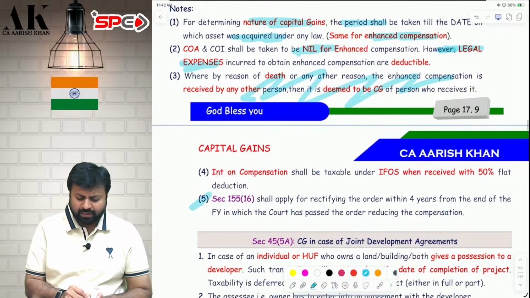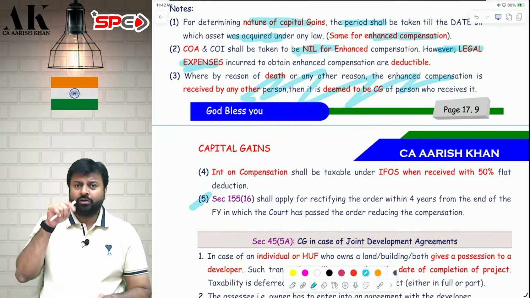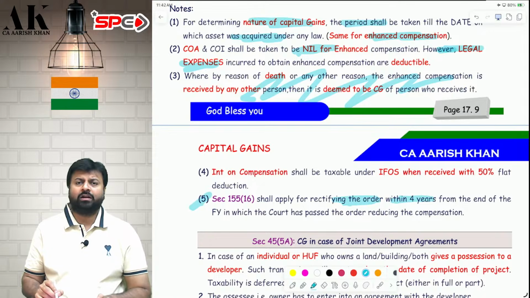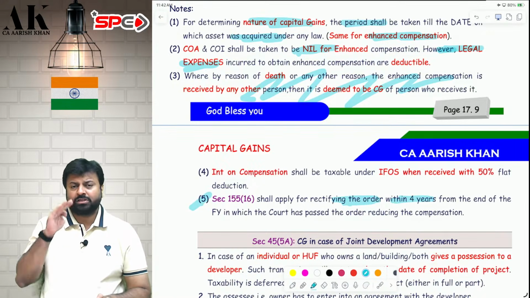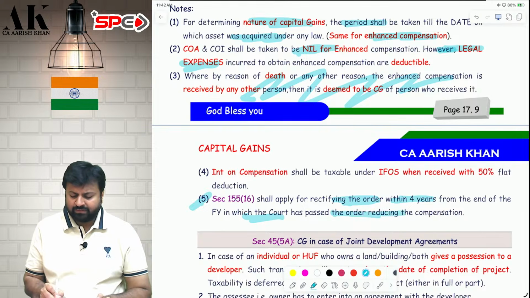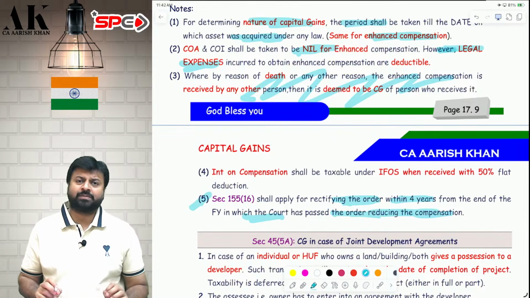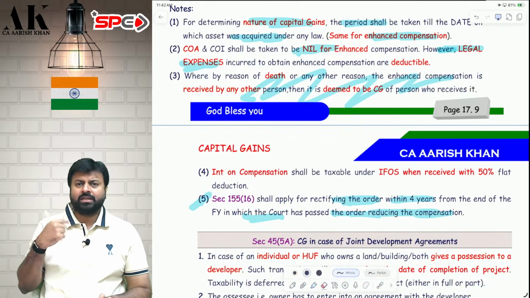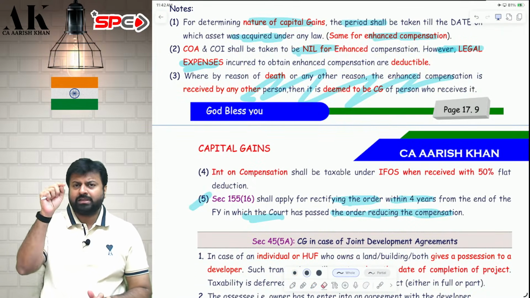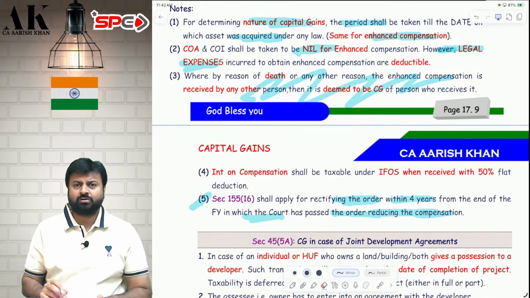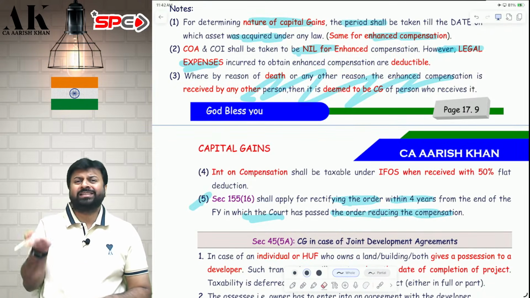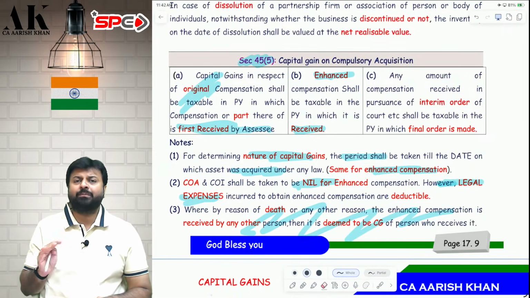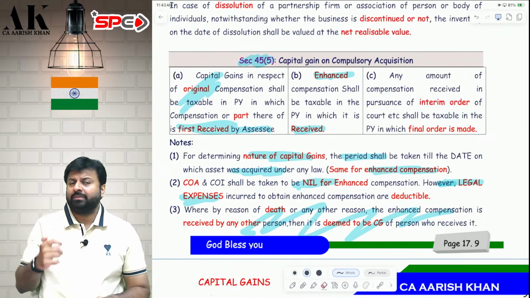So now as per point number 5, you have to reduce the compensation, and the assessing officer will pass an order rectifying your order of 3 lakh rupees enhanced compensation, within 4 years from the end of the financial year in which the order was passed by the court. So if the Supreme Court reduces the compensation, the assessing officer will pass a revised order. What if the Supreme Court further increases? If it further increases, obviously it will lead to further enhanced compensation and that enhanced compensation will be subject to further tax.